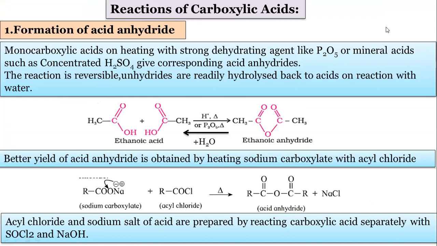This is the last part of this chapter. Formation of acid anhydride. It is a very simple reaction. These are monocarboxylic acids. You know the word monocarboxylic acid means they contain only one COOH group. So these are two molecules of ethanoic acid.